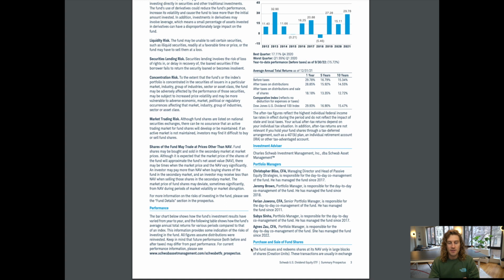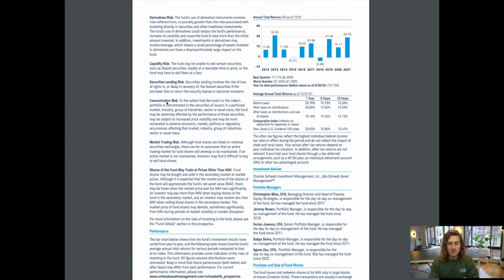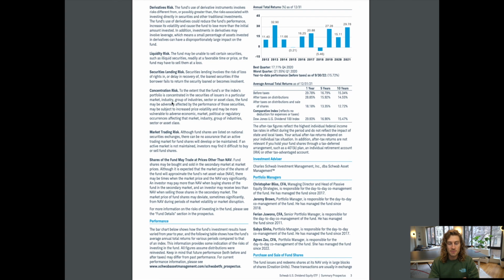Derivative risk. The fund's use of derivative instruments involves risks different from or possibly greater than the risks associated with investing directly in securities and other traditional investments. The fund's use of derivatives could reduce the fund's performance, increase its volatility, and cause the fund to lose more than the initial amount invested. In addition, investments in derivatives may involve leverage, which means a small percentage of assets invested in derivatives can have a disproportionately large impact on the fund.